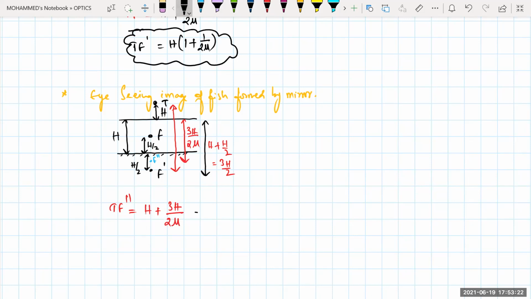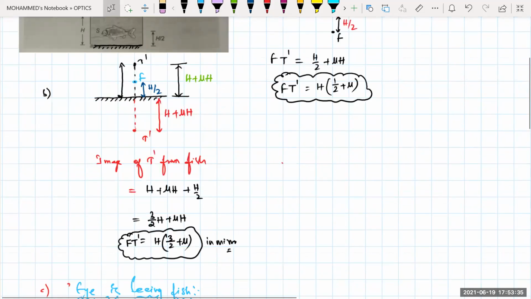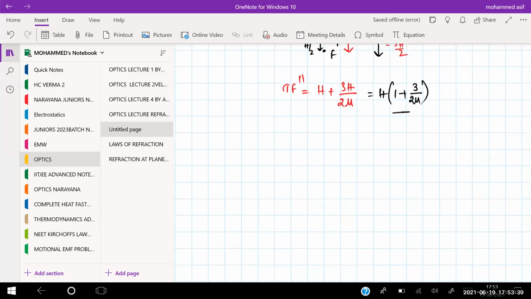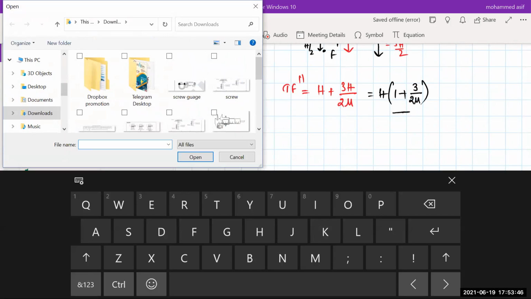In this one, I can make your h common here. It is 1 plus 3 by 2 times mu. This will be the answer. It is just a game of your apparent depth as well as your real depth formulas basically. Is it clear? Okay, let me take one more.